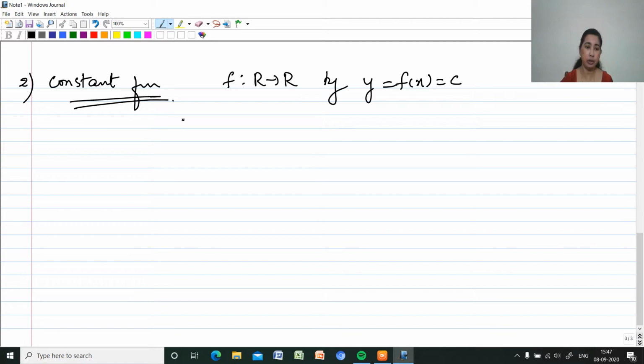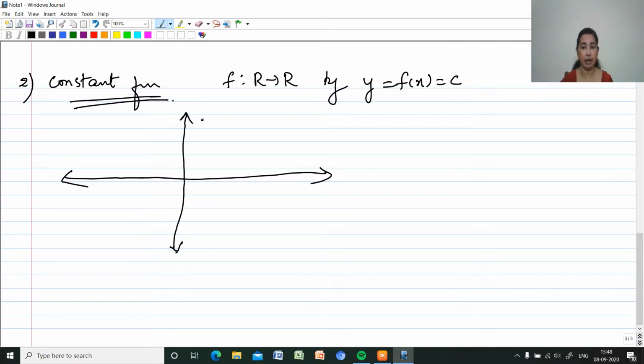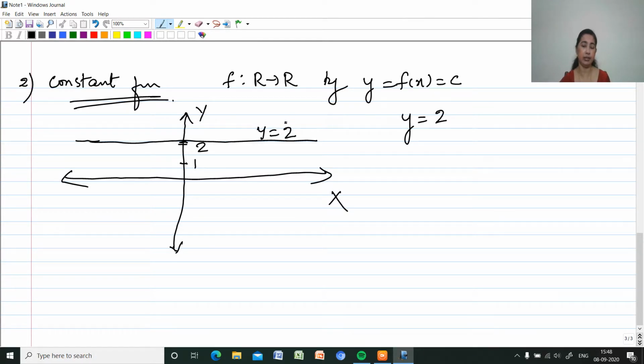So how to draw the graph of a constant function? This is the x-axis, this is the y-axis, and we are considering y equal to a constant, let it be 2. If y is equal to 2, I'll be taking y equal to 2 on the y-axis. This is y equal to 2. This is 1. So a straight line parallel to the x-axis will be the graph of y equal to a constant. Here I've taken the example y is equal to 2.